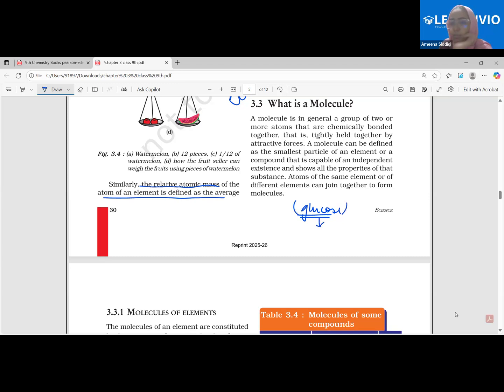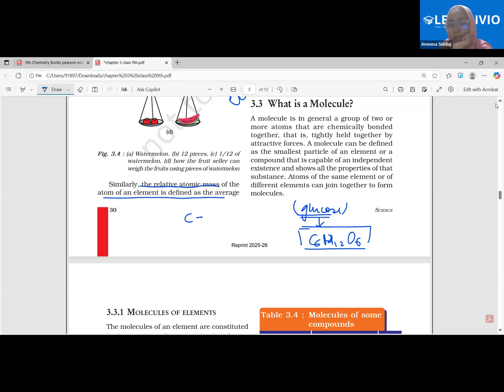Now, how do I write the structure of glucose? Something like this. The formula C6H12O6, right? This is one atom. This is one molecule of glucose, right? How many atoms are here in this one molecule? Will I say that carbon atoms have combined with hydrogen atoms and further with the oxygen atoms, right?